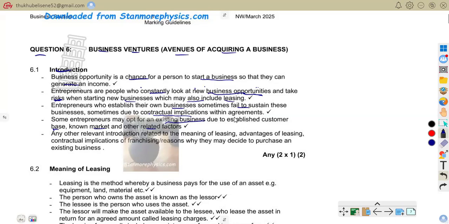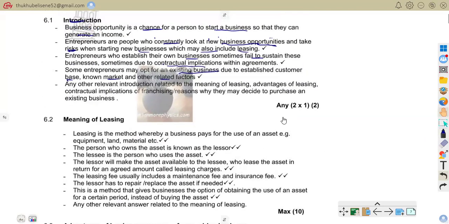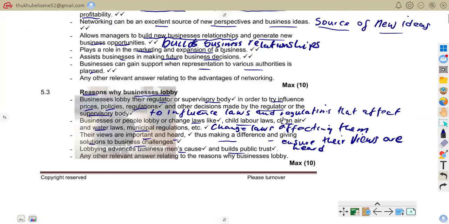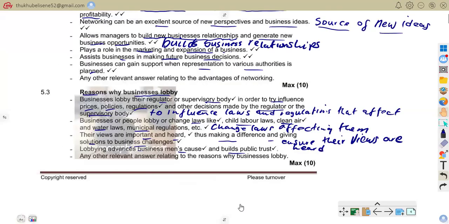So with our introduction, as we have said, entrepreneurs are constantly looking for business opportunities, ways to start and acquire a business, such as leasing, franchising, and buying an existing business. Now let us come to the meaning of leasing. That is what we were asked to give, as the first aspect was to outline the meaning of leasing. So let us attend to that.